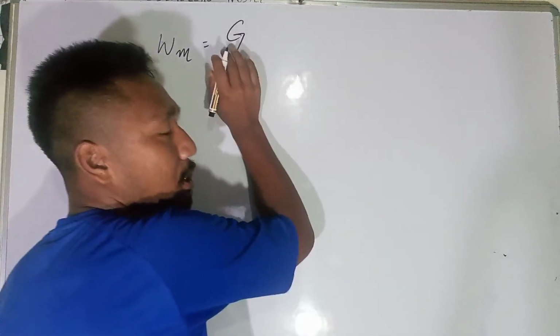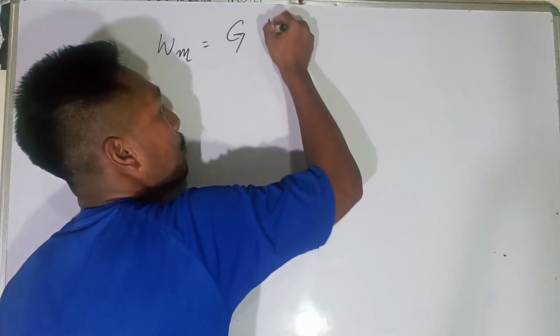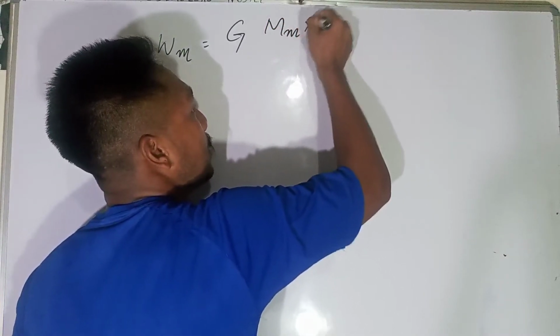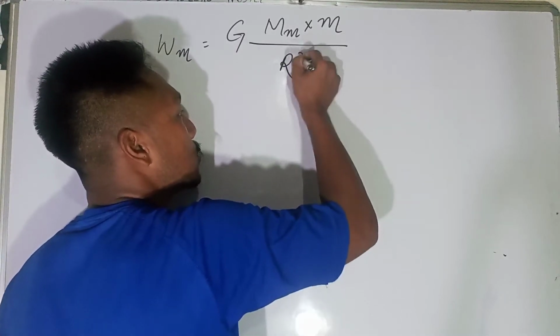G, the gravitational constant, is constant, times M into small m divided by r squared.